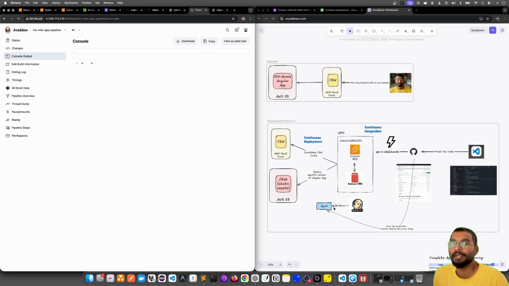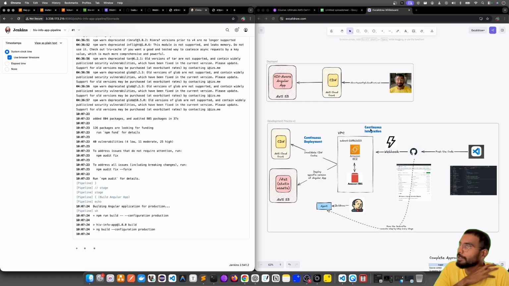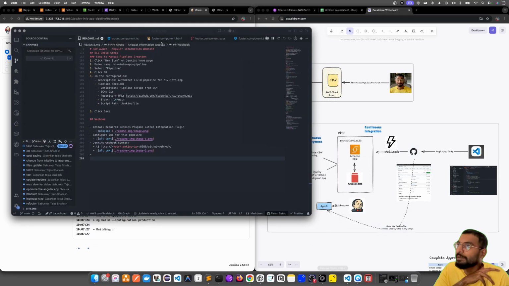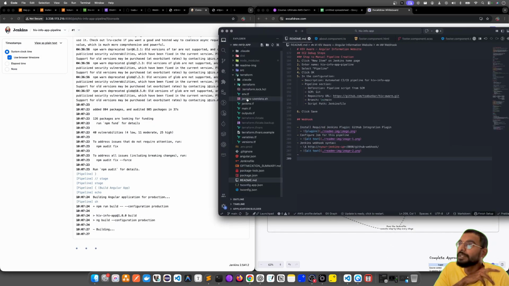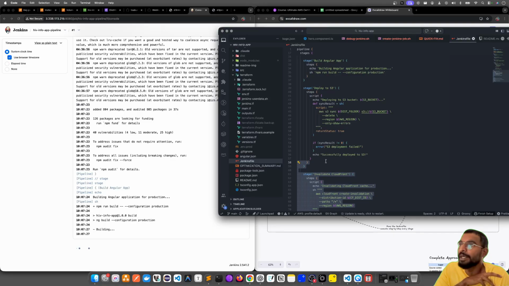It has started creating a build. It is installing all the dependencies. It is doing all the CI and CD process. First, it is doing the CI process. It is running all the stages, all the steps which are available in my Jenkinsfile, and their relevant steps inside this.